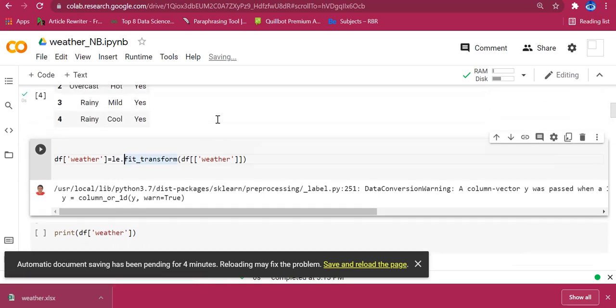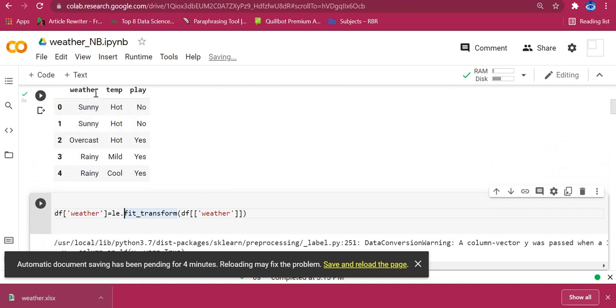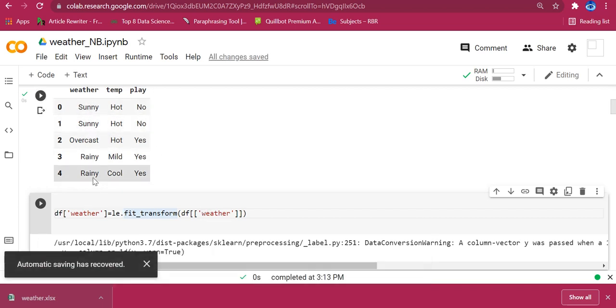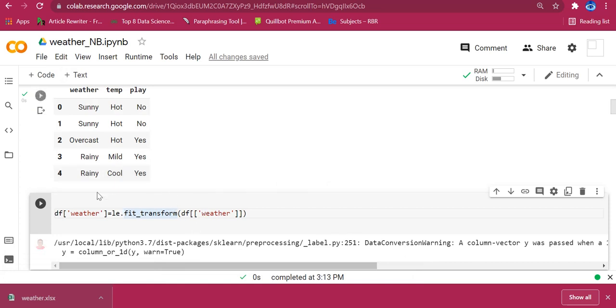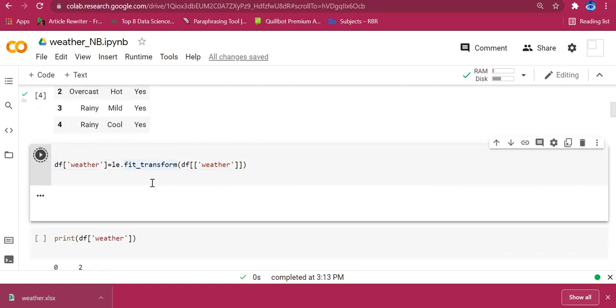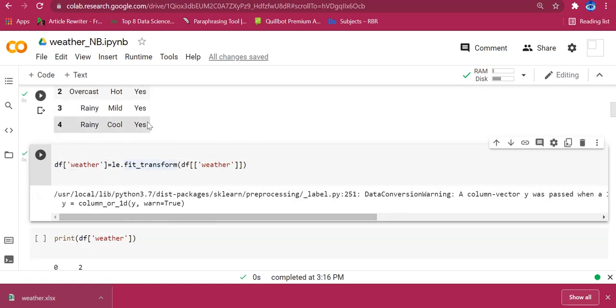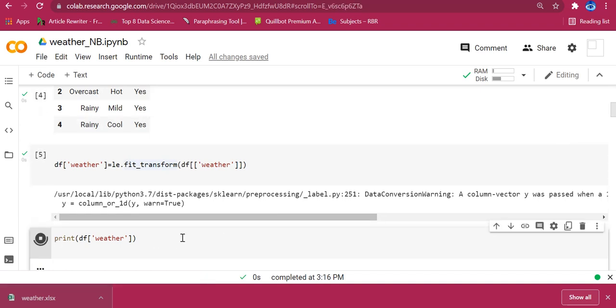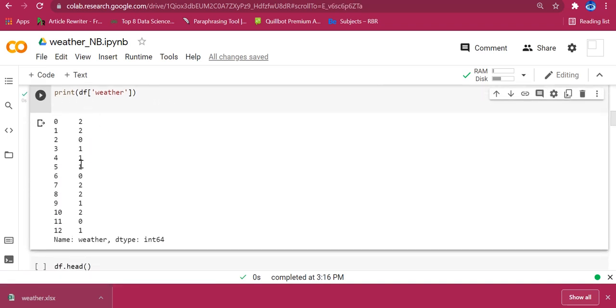First I am going to take the weather feature alone, transform it, and store it in the same dataset under the same column itself. I am going to replace it. If I execute, it will be replaced. Now if I print the weather, it will be printed like this.